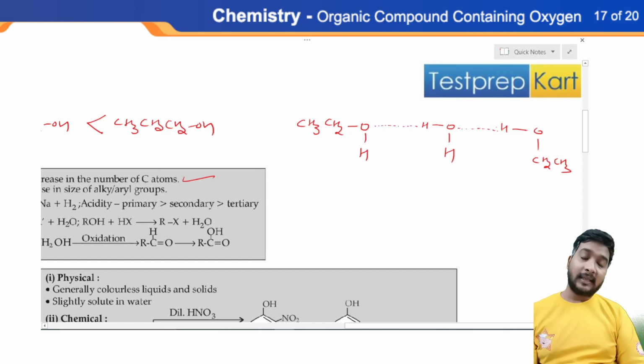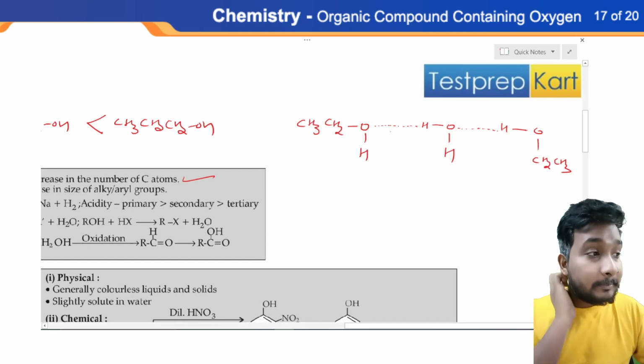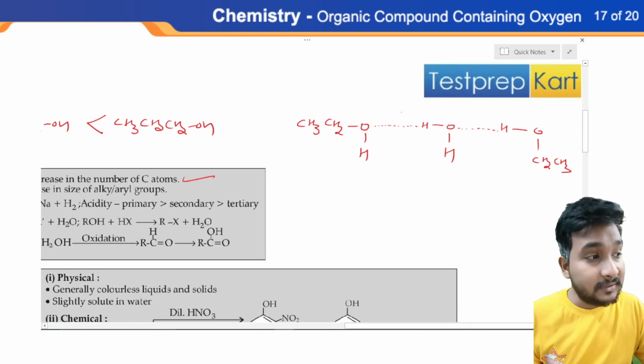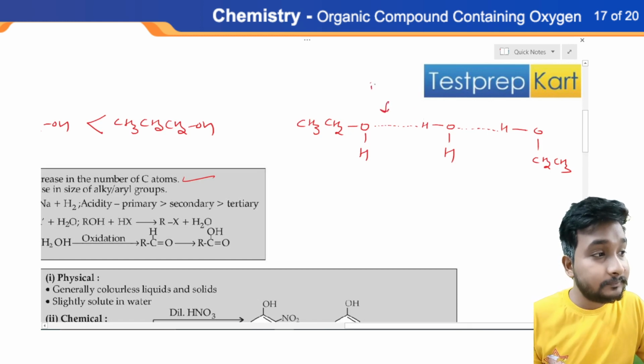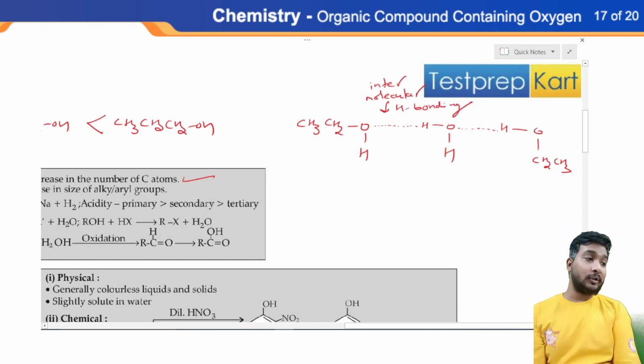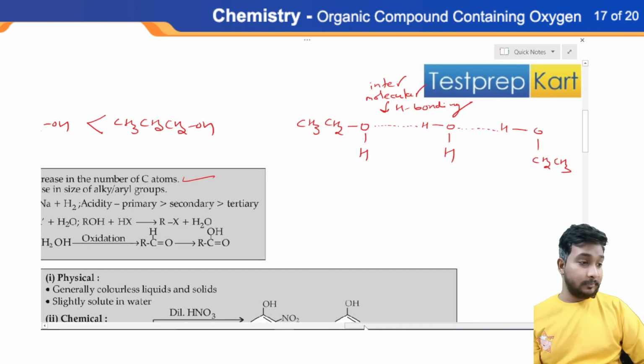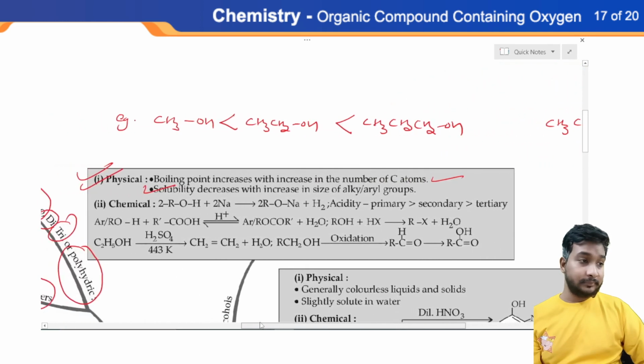That's why ethanol or ethanol-like alcohols are easily soluble in water, because the partial or temporary bond formed between oxygen and hydrogen is called intermolecular hydrogen bonding. So due to the presence of intermolecular hydrogen bonding, alcohols are soluble in water. I hope this concept is clear to you.